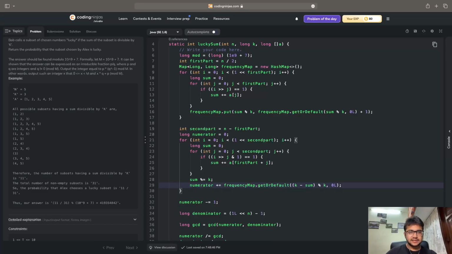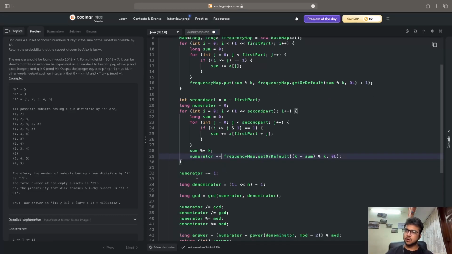Now what happens is that the two subsets when added create a subset with a sum which is divisible by k. That is established. Now, we have to find the number of lucky subsets that are possible. To only count the number of non-empty subsets, we have to decrease the value by 1. That is what we have done.